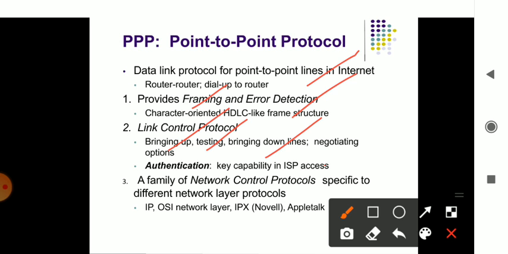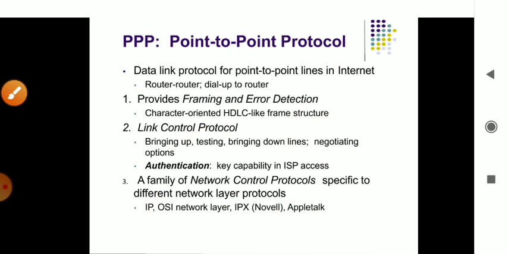Authentication is about the internet service provider, or whichever network you are using, having the capability to help you access the information. In the family of network control protocols, specific layers are present which help you in communicating. One is the internet protocol, then the OSI network layer, the IPX Novell, the Internetwork Packet Exchange, and AppleTalk, which help in the concept of point-to-point protocol.